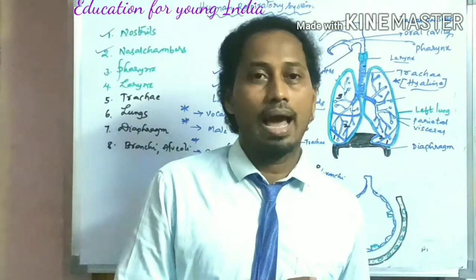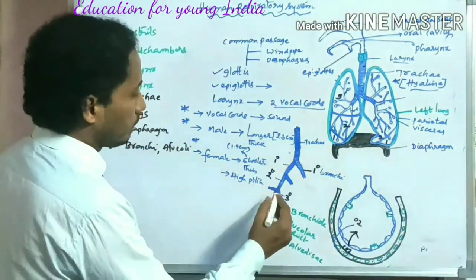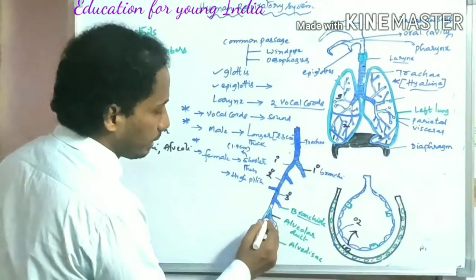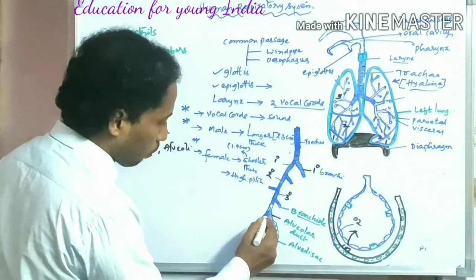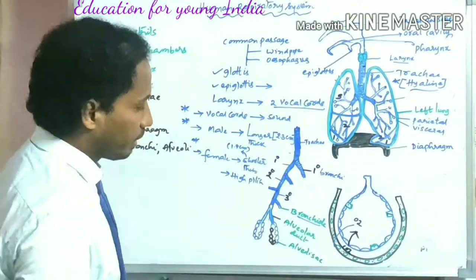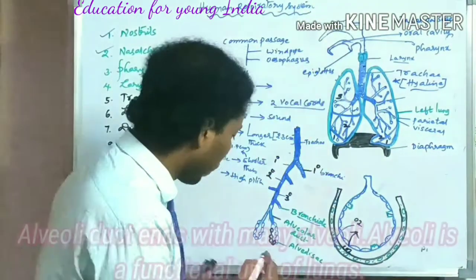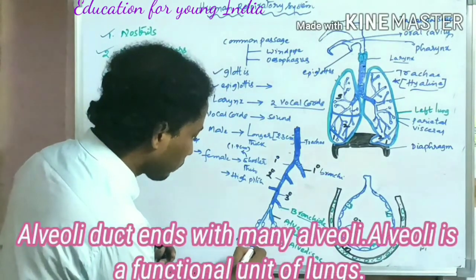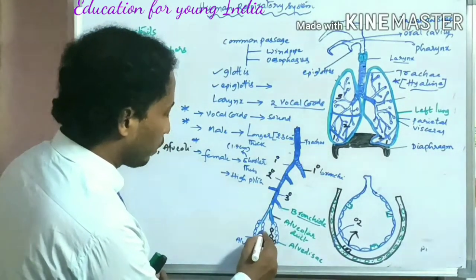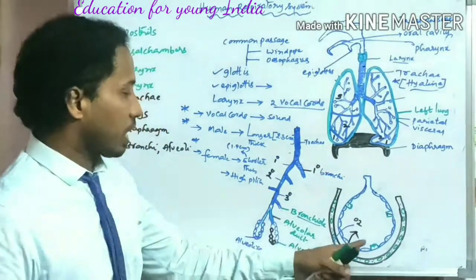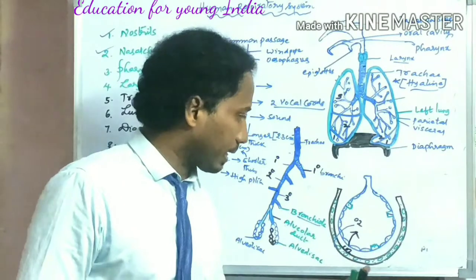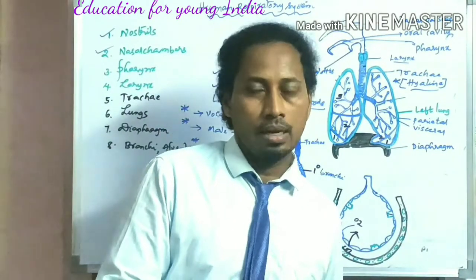Each alveolar sac will have alveoli. If you watch here, after tertiary bronchi, the bronchioles are present. And after that, this is the alveolar duct. If you see, this alveolar duct is terminated with the alveolar sac. Inside the alveolar sac, these are called alveoli, which I have given here, alveolar structure. This is an alveolus and this is a capillary. We will talk about its function later.